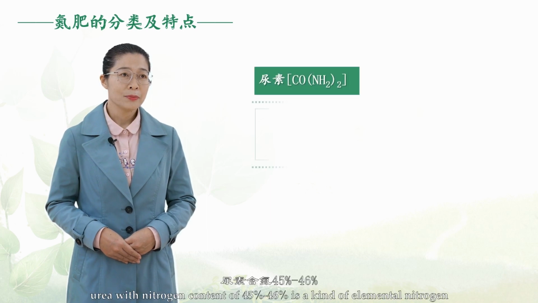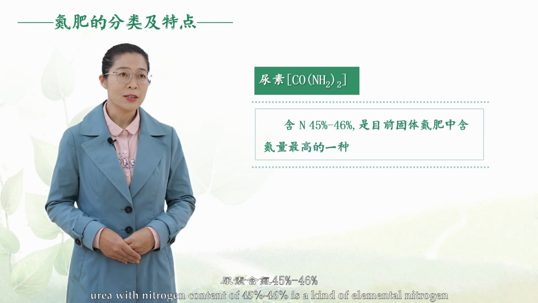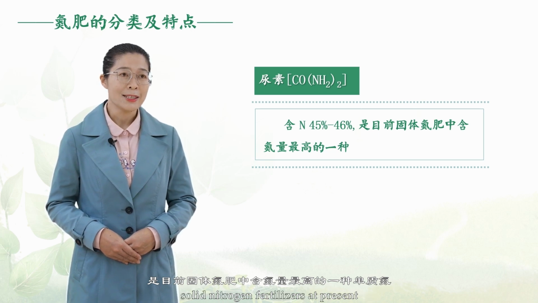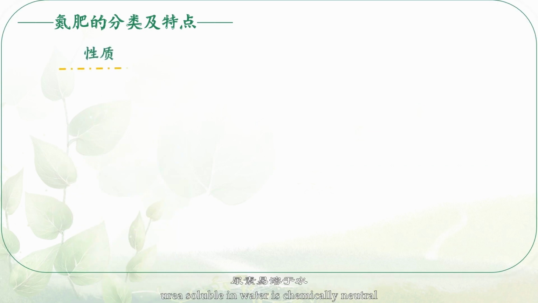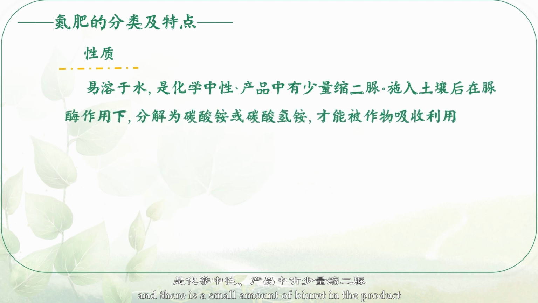Urea. Urea with nitrogen content of 45% to 46% is a kind of elemental nitrogen with the highest nitrogen content among solid nitrogen fertilizers at present. Urea soluble in water is chemically neutral, and there is a small amount of biuret in the product.